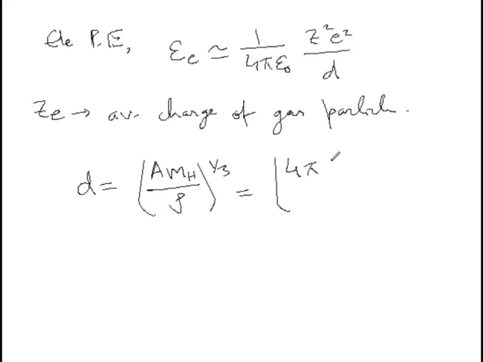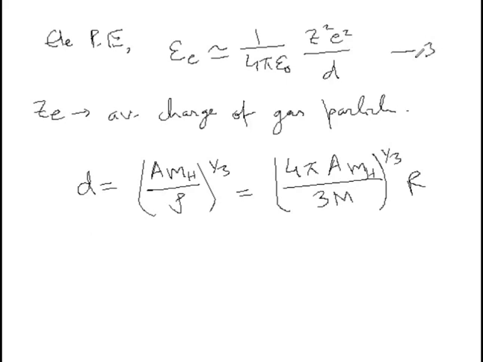Now I have expressed rho, mass by volume, density is mass by volume. So if I do this, I will get this result.